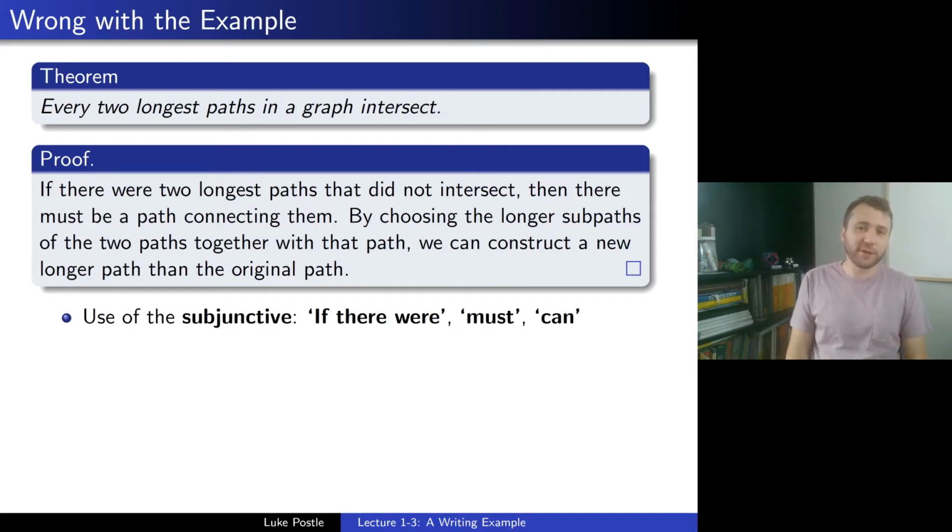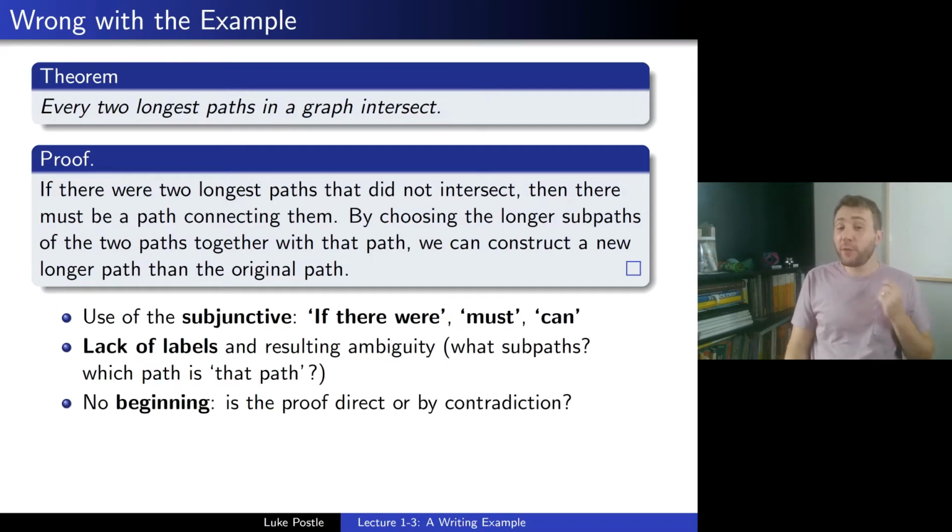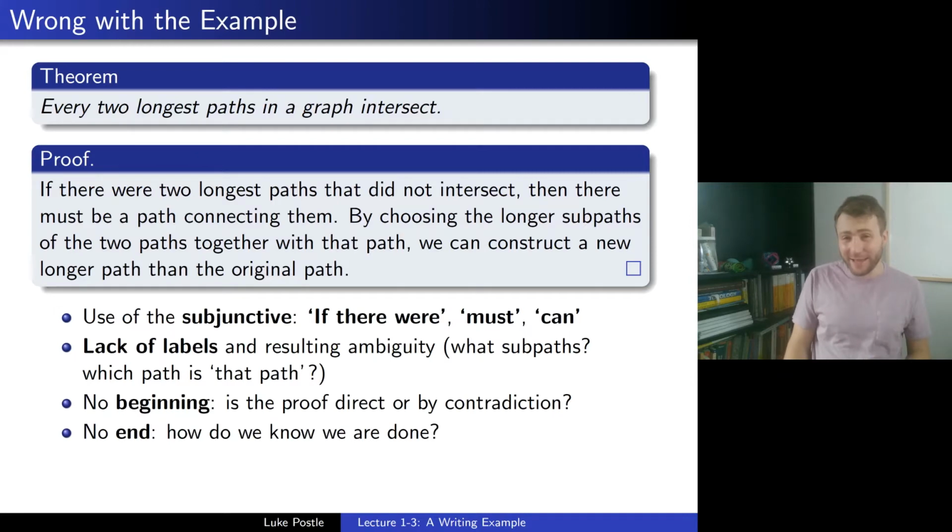So, of course, we could just try to get rid of all those, but there's a lot more going wrong with this proof. There's the lack of labels and the resulting ambiguity. What subpaths are they talking about? Which path is that path? There's a lot of ambiguity going on. There's also no beginning. Is the proof direct or is it by contradiction? It seems like it's by contradiction, but we were never told that. Similarly, there's no end. How do we know we are done?